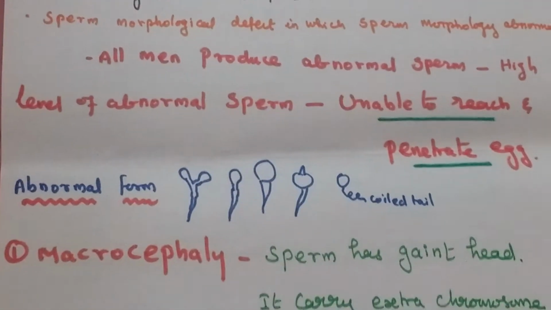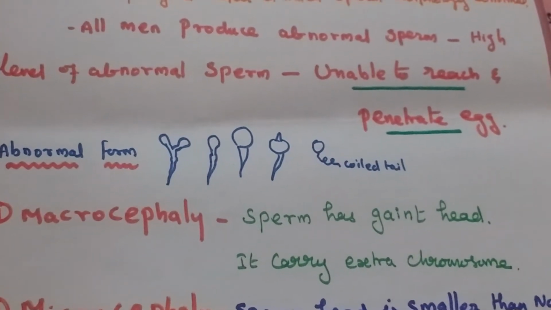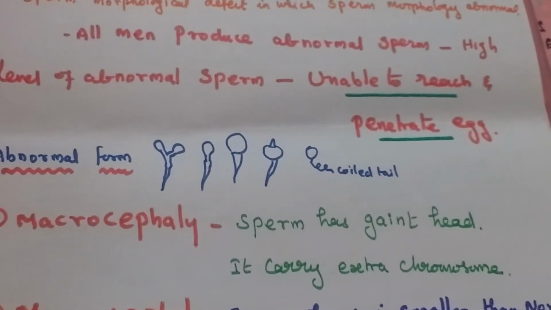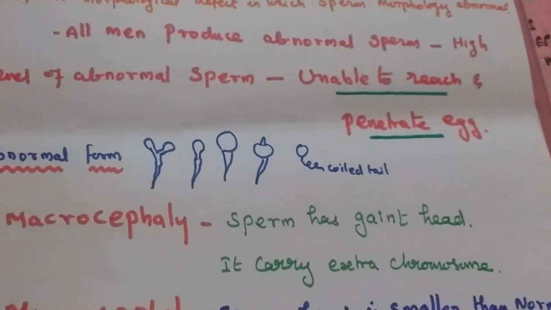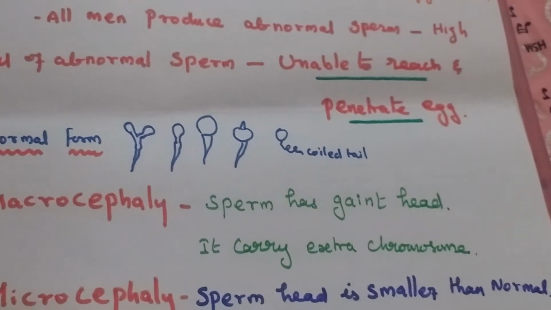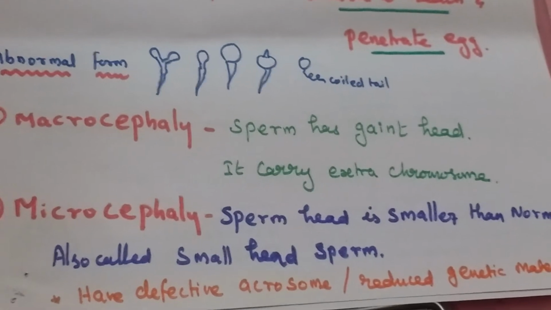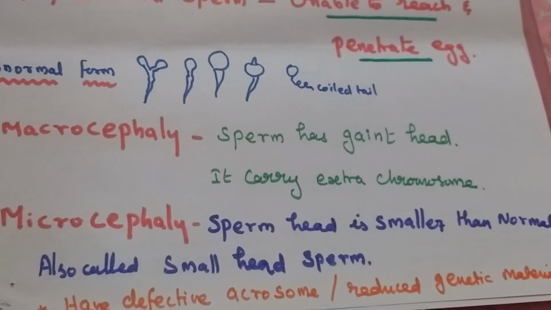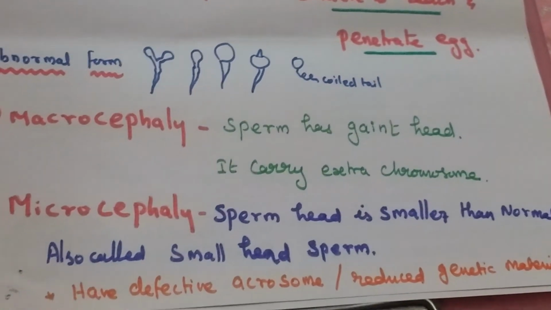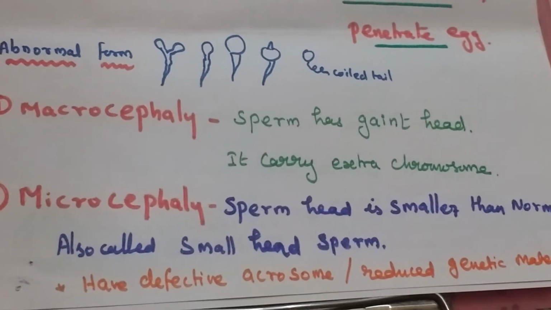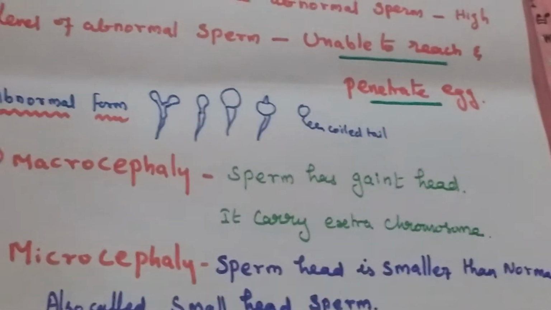Moving to the abnormal forms, the first one is macrocephaly. This refers to sperm with a giant head. This type of sperm often carries an extra chromosome. The second one is microcephaly. The sperm head is smaller than normal, so it is called small head sperm. It may have a defective acrosome or reduced genetic material.